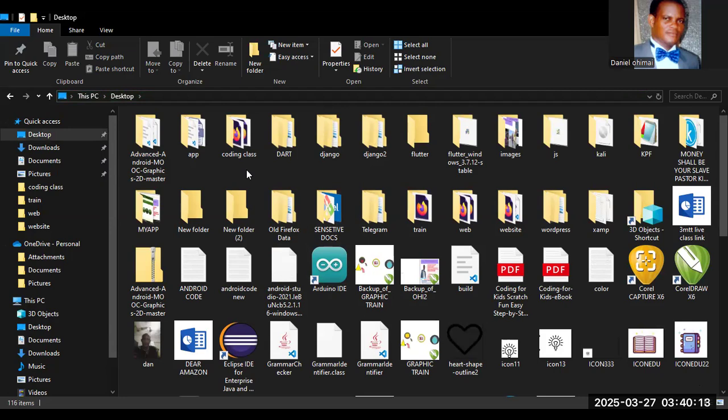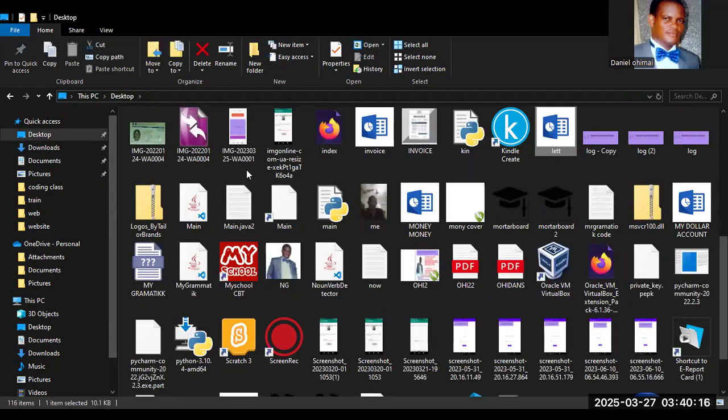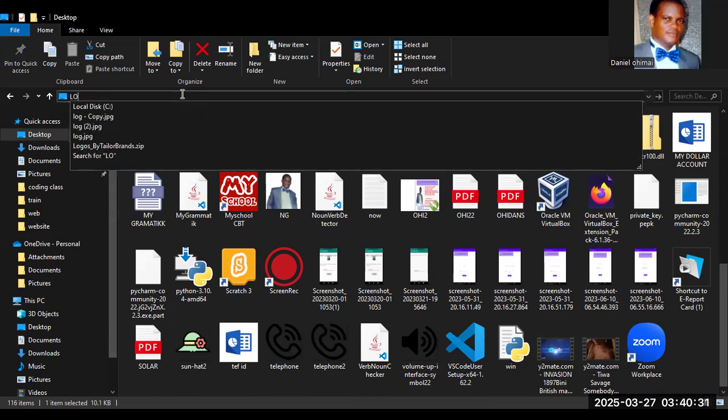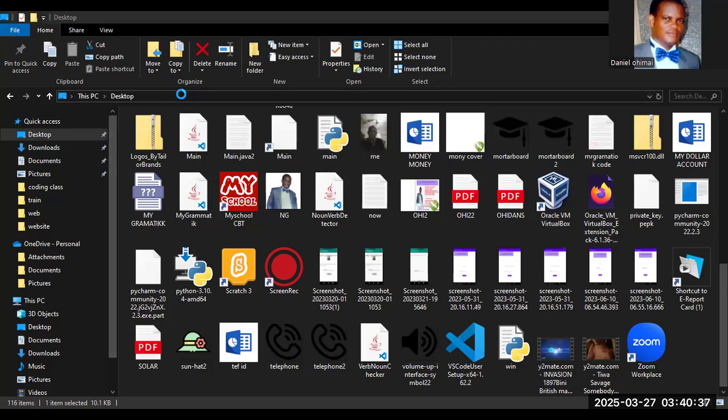Let me search for it. The name is LOG. I want to copy this. This is the logo. It's my logo, so I'll copy it.